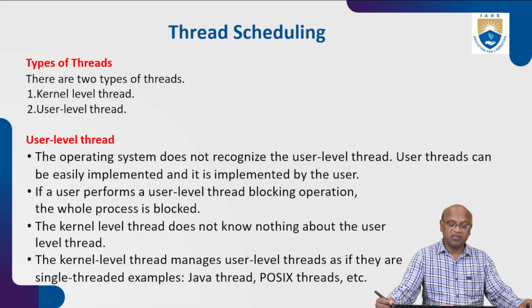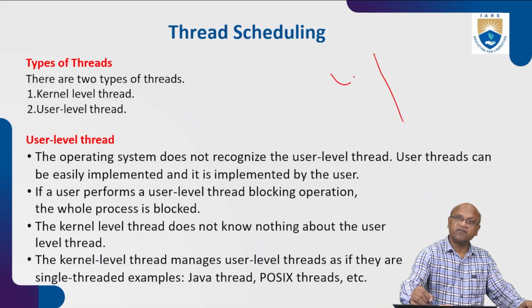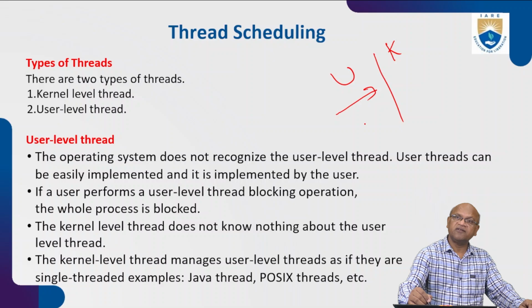The kernel level thread doesn't know anything about the user level threads because they are separate. This is user level, this is kernel level. The threads available for the user will help the user. Once the operation passes from the user level to the kernel, at this interface, the threads in the kernel will be invoked and will help in the kernel mode, because there are user mode and kernel mode.